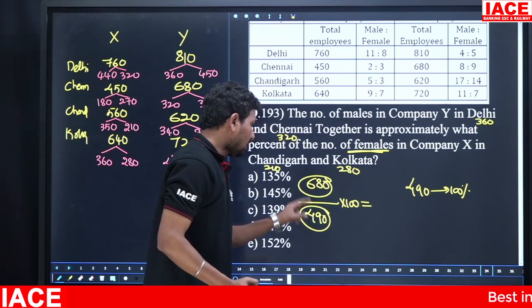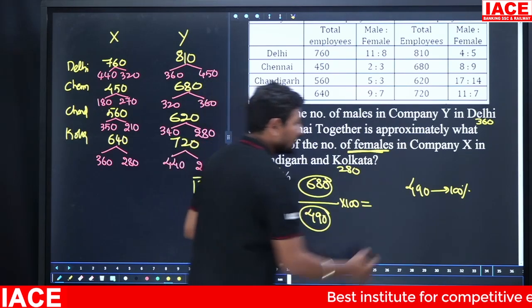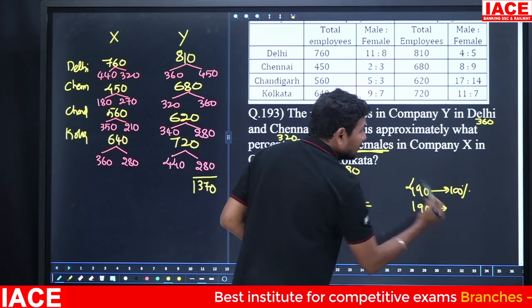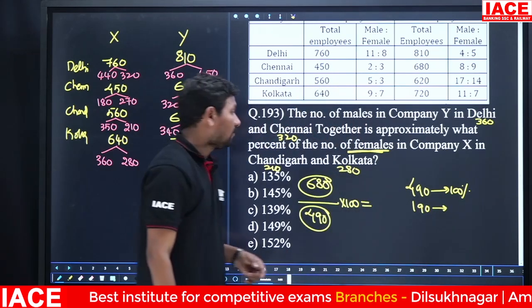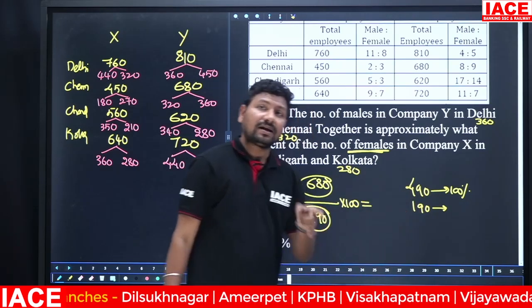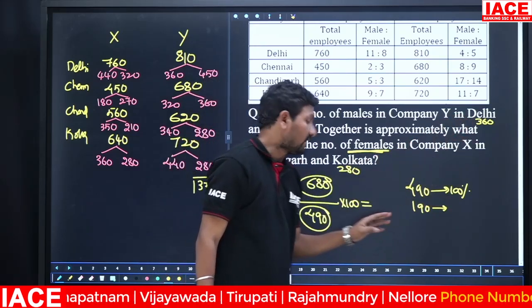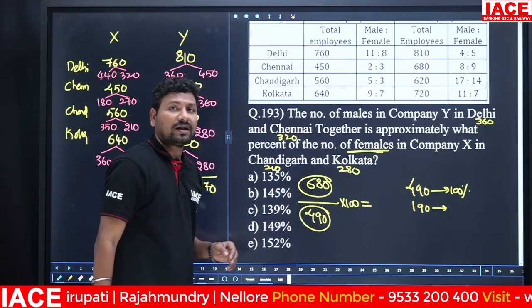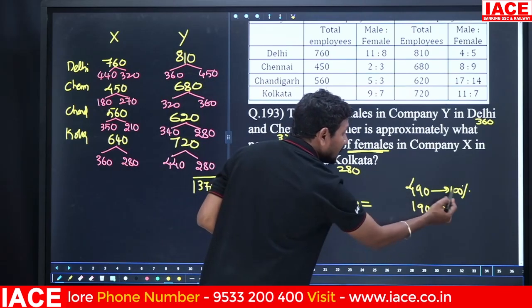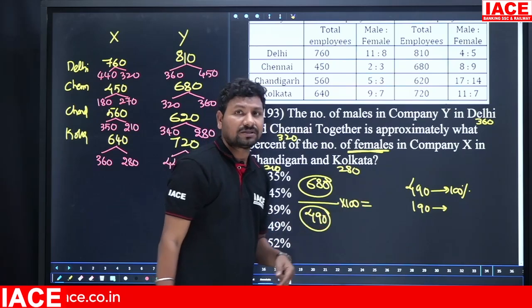490 is for 100 percent. But from 680, if 490 is removed, you get an extra of how much? 190. We require an extra 190 value. 90 plus 90 is 180, 400 plus 100 is 500, and 500 plus 180 is equal to 680. So the answer is more than 100 percent. All the options are also more than 100 percent. I need 190. 490 is equal to 100 percent. 190 is equal to how much percentage?